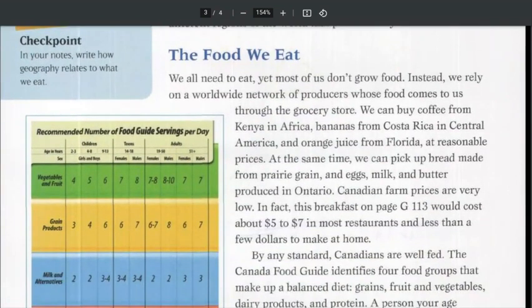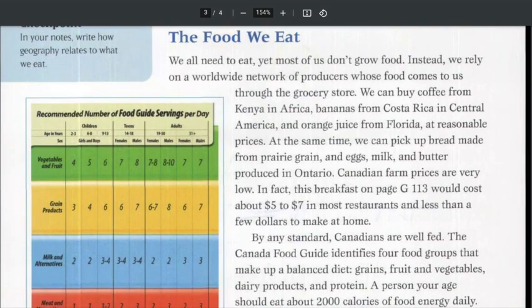The food we eat. We all need to eat, yet most of us don't grow food. Instead, we rely on a worldwide network of producers whose food comes to us through the grocery store. We can buy coffee from Kenya in Africa, bananas from Costa Rica in Central America, and orange juice from Florida at reasonable prices. At the same time, we can pick up bread made from prairie grain and eggs, milk, and butter produced in Ontario. Canadian farm prices are very low.